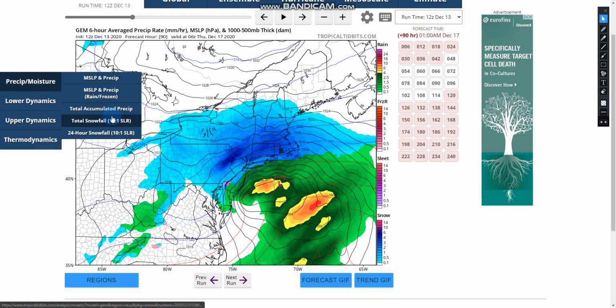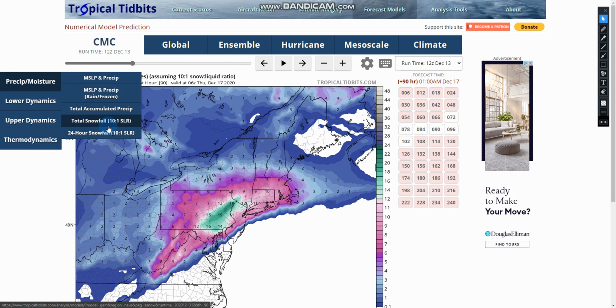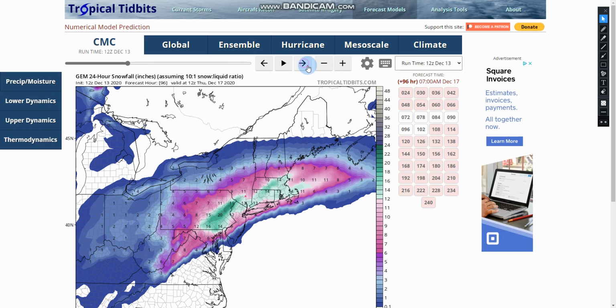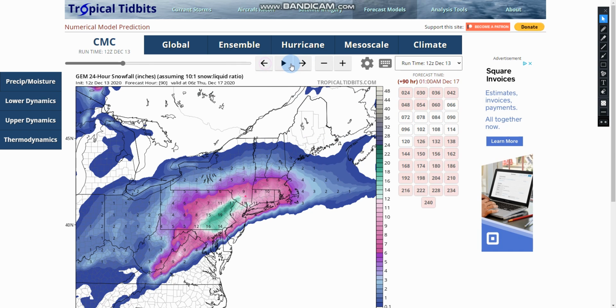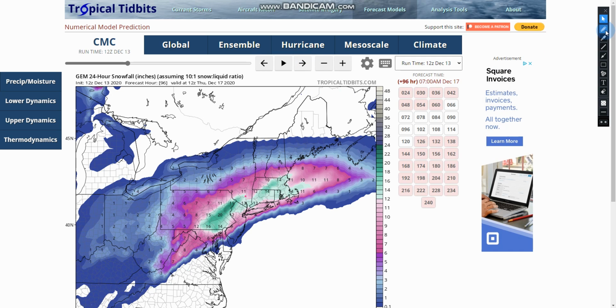If we take a look at the total snowfall here, the 24-hour snowfall, you can see that the area could see a lot of snow here. Anywhere in this green is a foot plus. So that's pretty much just north of New York City. Long Island sees 10 to maybe 12 inches, at least as shown by the Canadian. And then anywhere in this pink is 6 inches plus. The Canadian has a big swath of this.